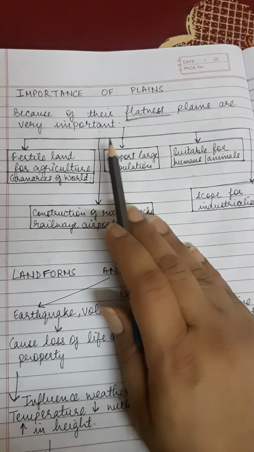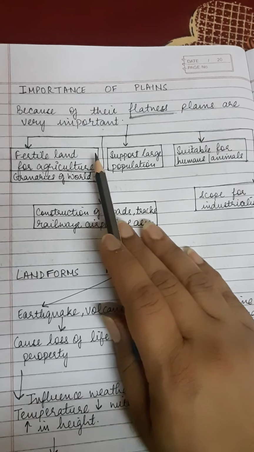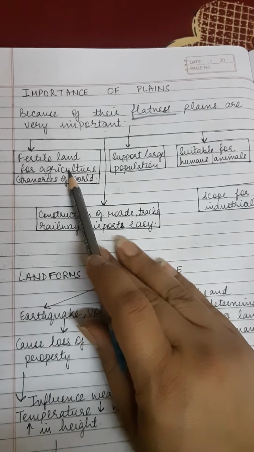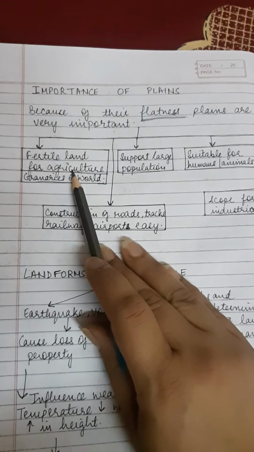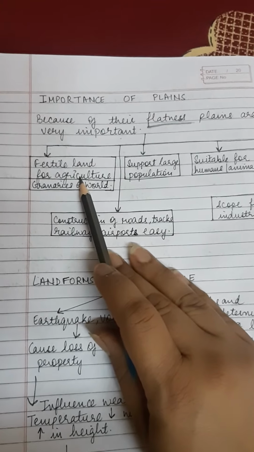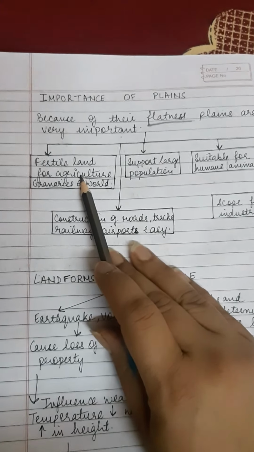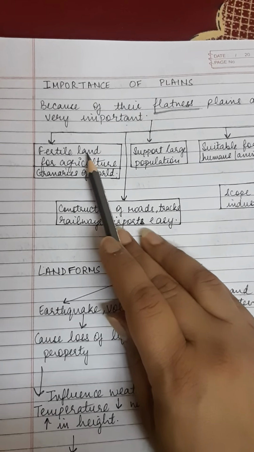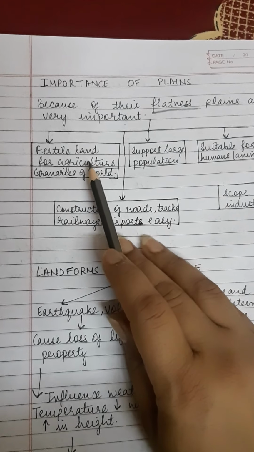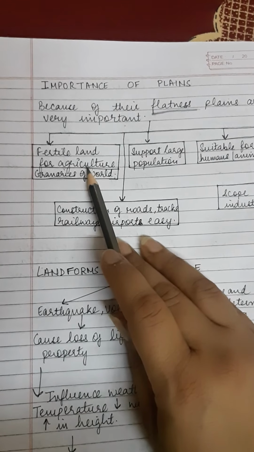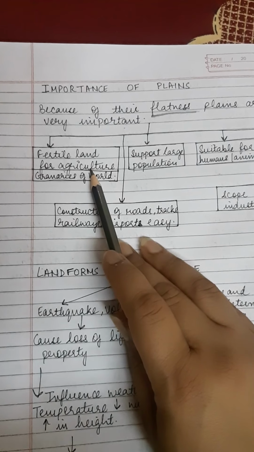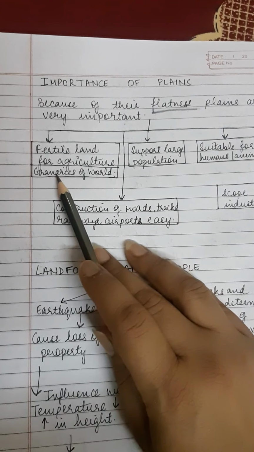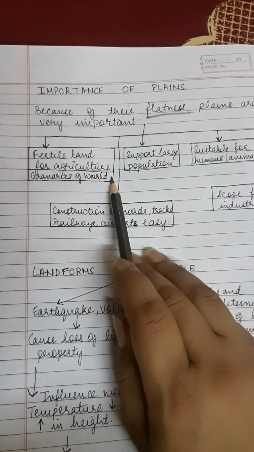Now here we can see some points for the importance of plains. Firstly, fertile land for agriculture, because the plains are formed by the deposition and erosion, the sediments which are brought down by the river. They are very fertile. The crops grown on the plains increase the production. They are very fertile lands, and that is why they are also called granaries of the world.